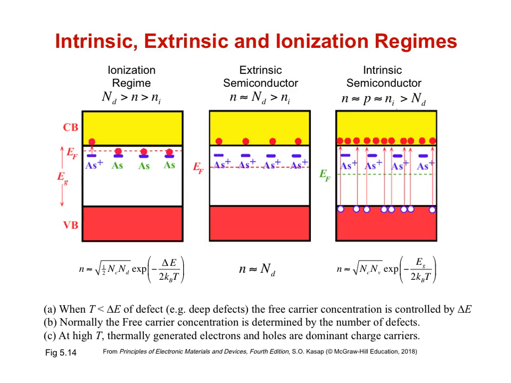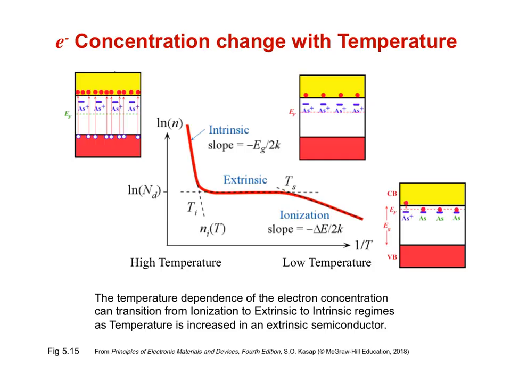In this case, then, the number of free carriers is less than the dopant concentration. The fraction of these ionized impurities can be estimated using an Arrhenius equation where the ionization energy is the energy in the exponential. If the defect energy is large enough, we can see all three regimes in the same material as a function of temperature.